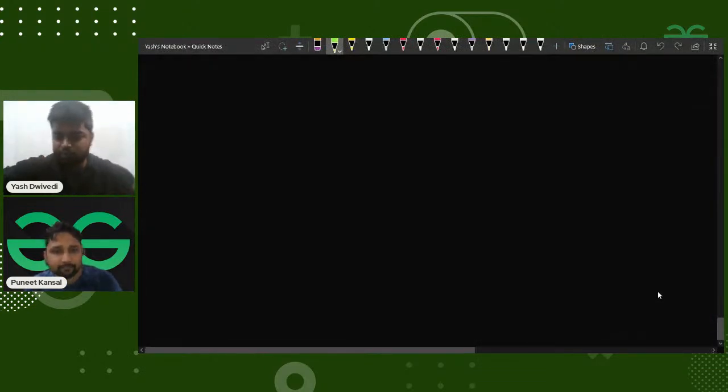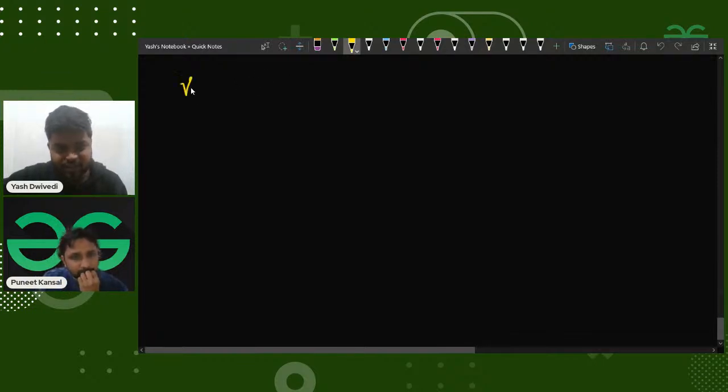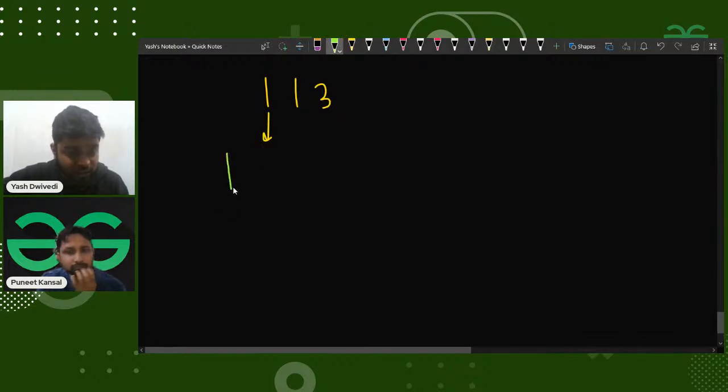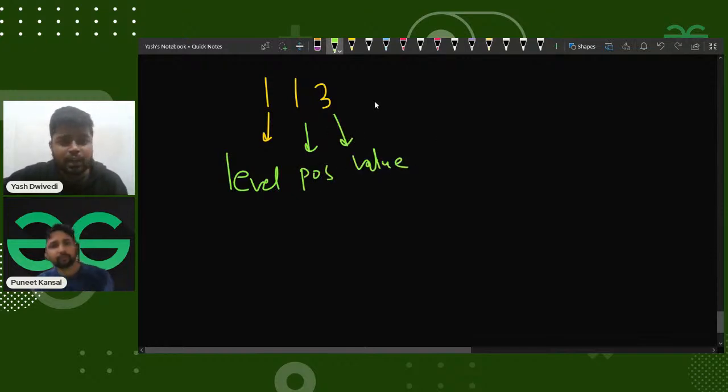So as you said, whenever you give me some values, you are giving me all the notes. If I have n notes, they would ultimately be n notes. If there is one note that is 113, the leftmost digit will be telling me about the level of that particular note, the next digit will be telling me about the position, and the last one would be telling me about the value of that node.